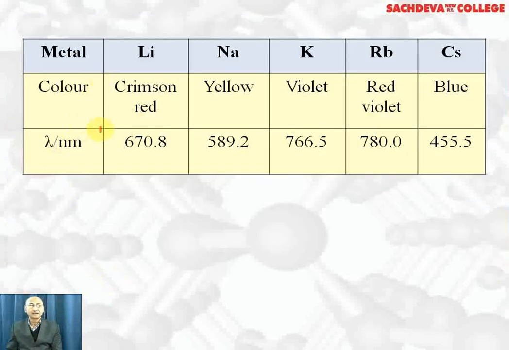This is the color imparted to the flame. Lithium imparts crimson red, sodium golden yellow, potassium violet, rubidium lilac or pinkish violet or reddish violet. Cesium imparts blue color to the flame. Francium flame is not known because it's radioactive.